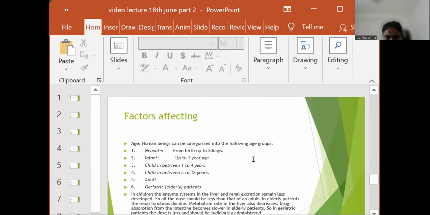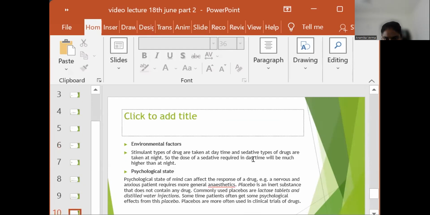Tolerance. Drug tolerance is when a large dose of a drug is required to evoke an effect produced by the normal therapeutic dose of the same drug. Example, smokers can tolerate nicotine. Alcoholics can tolerate large quantities of alcohol.